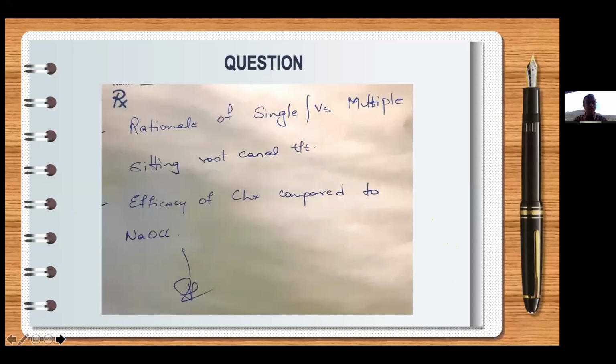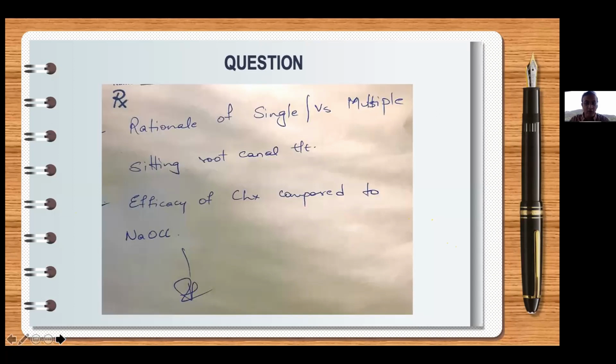However, doing single sitting endo is not that simple. There is a change in protocol. The protocol doesn't remain the same. We all feel that I may be working with a similar protocol, but that's not the case. A multiple sitting root canal, which we routinely follow, and single sitting root canals have different protocols.